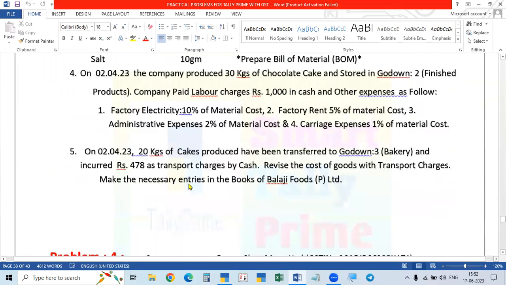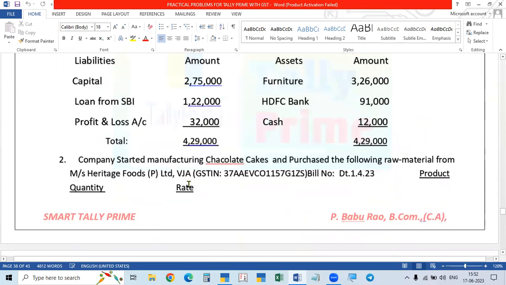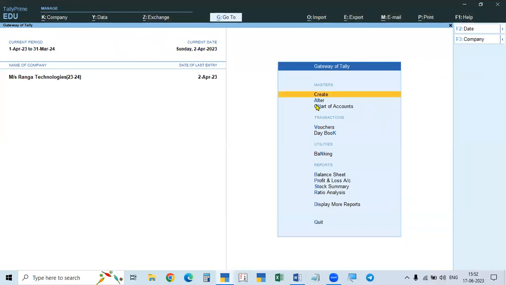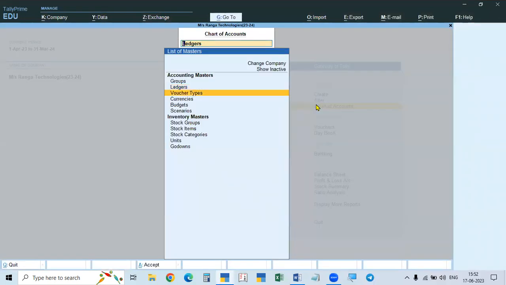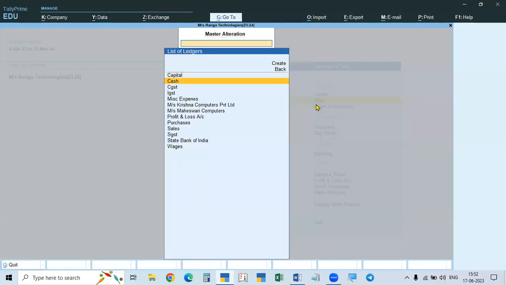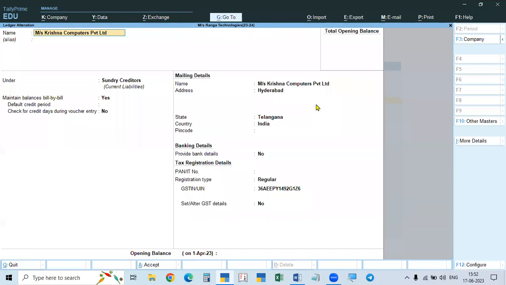And now I am going to take up another problem, problem number 3. You see, in this case, when I am making this, there are many other options also we have to use, because in the old videos, we know how to create the ledgers. When I am creating the ledgers, at the end of the ledger, there may be some, for example, if we take the ledger Maheshwari, when you are creating the ledger, and after creating, at the end, there may be opening balances.